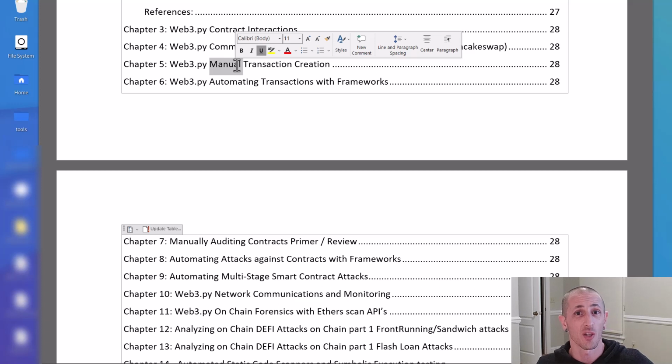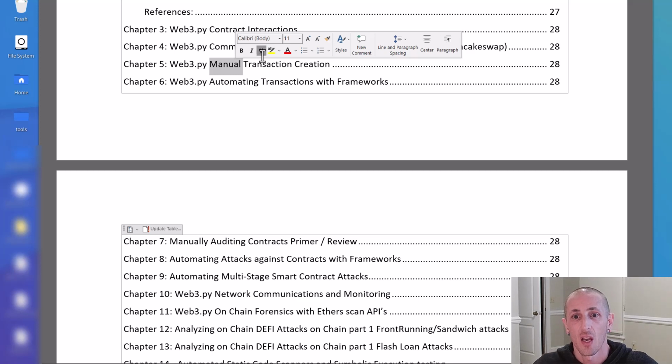Now, once we know how to do this and how it actually works, well, we don't want to do it ever again because it sucks. So we're going to automate it with frameworks. And these frameworks are going to take details like accounts and private keys and handle those for us. And connecting with contracts and all of these things are going to be basically just writing regular Python code with a little bit of base stuff in the code that's kind of boilerplate, but not much. It really handles a lot of things for us and makes our life a lot easier.